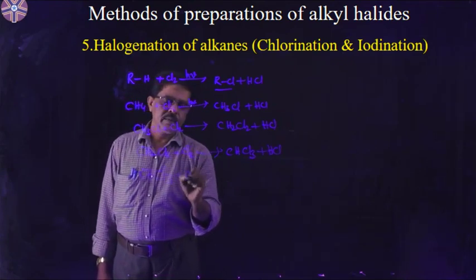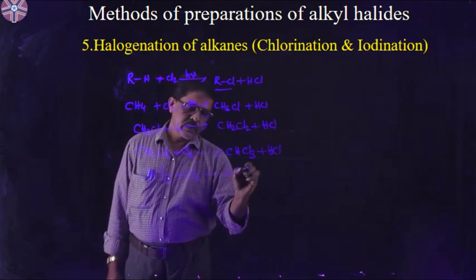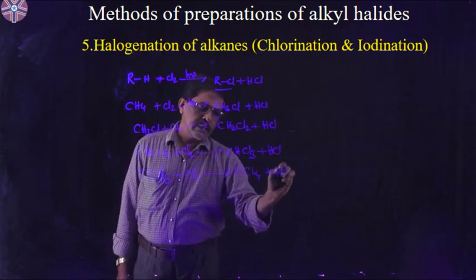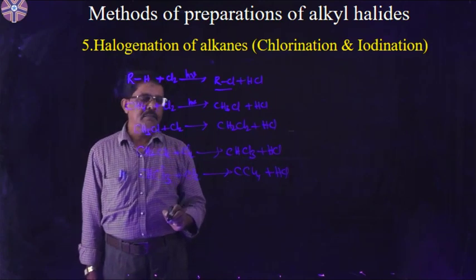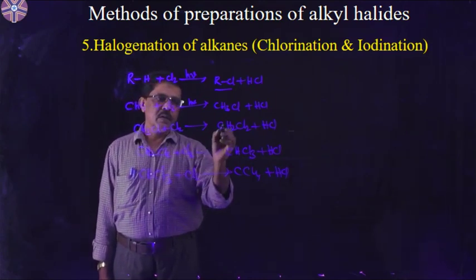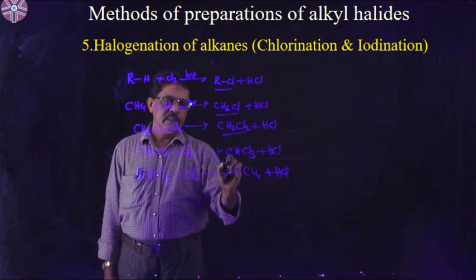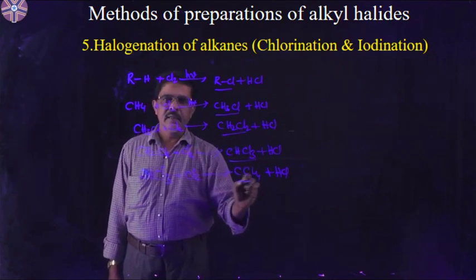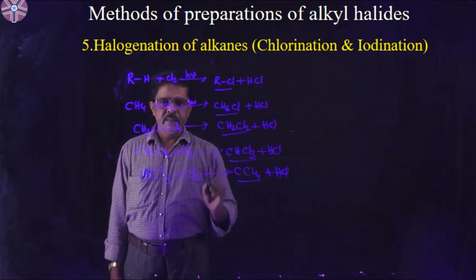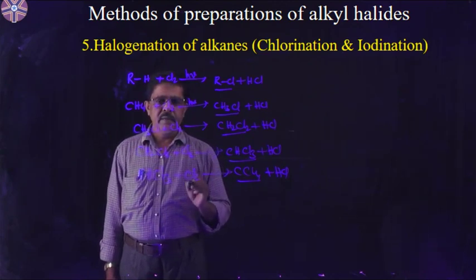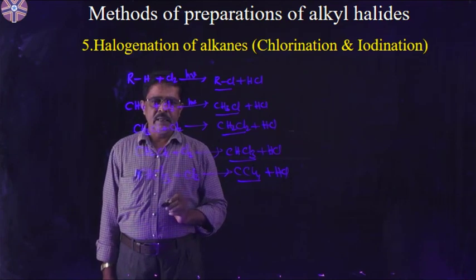Trichloromethane again reacts with chlorine to give CCl4 plus HCl. A series of compounds is formed: monochloromethane, dichloromethane, trichloromethane and tetrachloromethane. These compounds are prepared by a free radical mechanism.